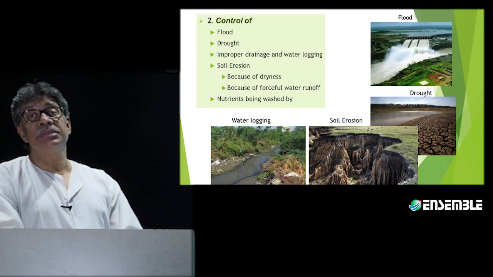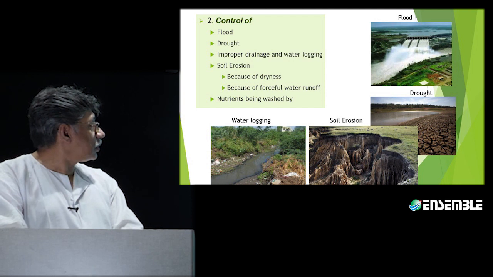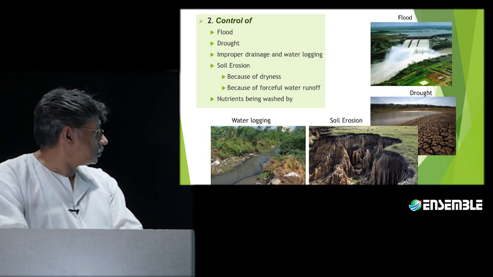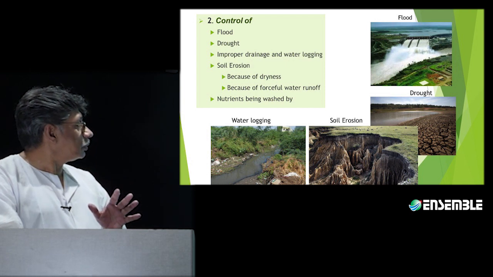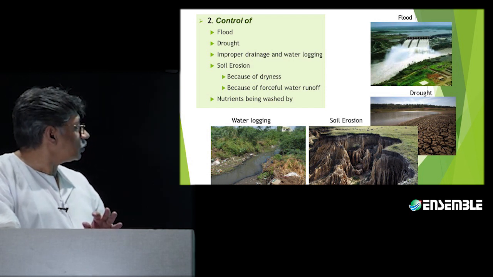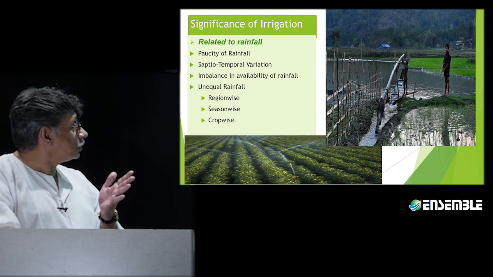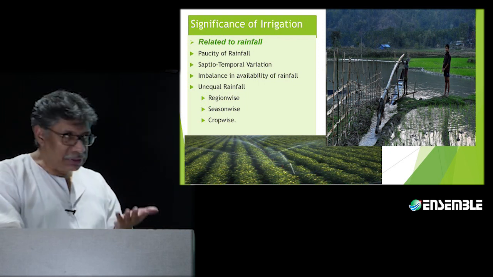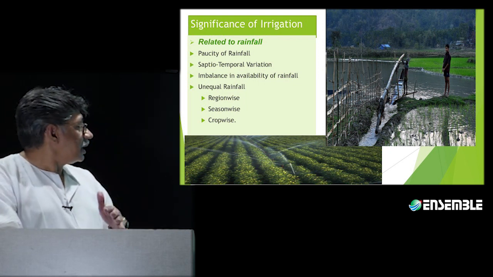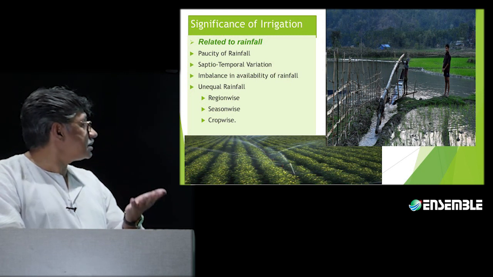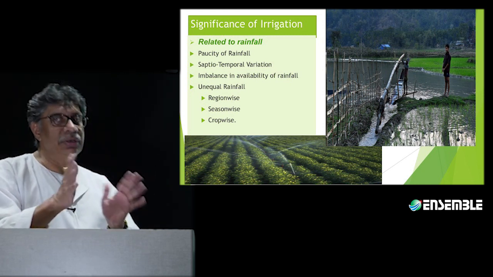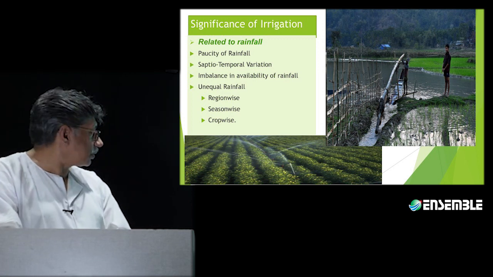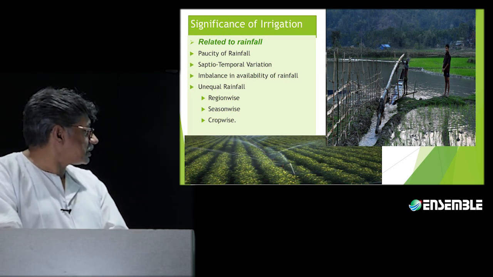Of course, it is going to be significant because we want to control. And what are the things that we are going to control? The first factor is related to rainfall. There is a paucity of rainfall, a spatio-temporal variation, an imbalance in the availability of rainfall, and that is imbalance, not uncertainty, as you can think of. So that is one of these aspects.